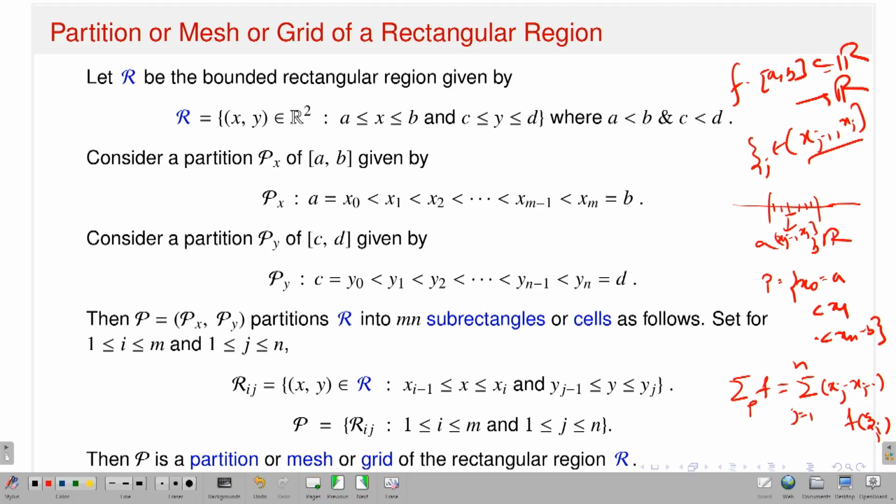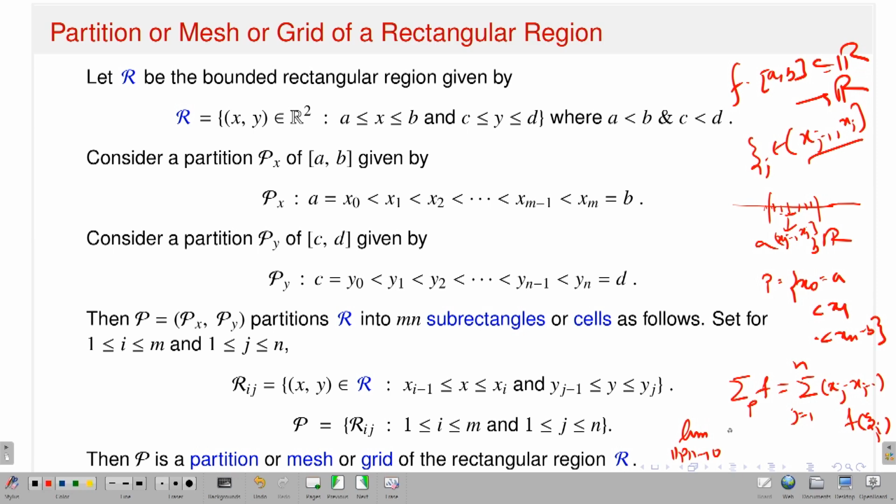And then what you have to do is consider the partition norm. There is a concept of norm. So what does the partition's norm mean? You take the length of each subinterval, like xj minus xj-1, and take the supremum; that is called the norm of the partition. Now if the norm of the partition goes to 0, that means if I take finer and finer partitions of the interval, and suppose this limit exists, the limit as norm of P goes to 0, then I will talk about, in the context of R2, what we mean by the norm of the partitions. The same concept will be extended in the context of R2 to R.